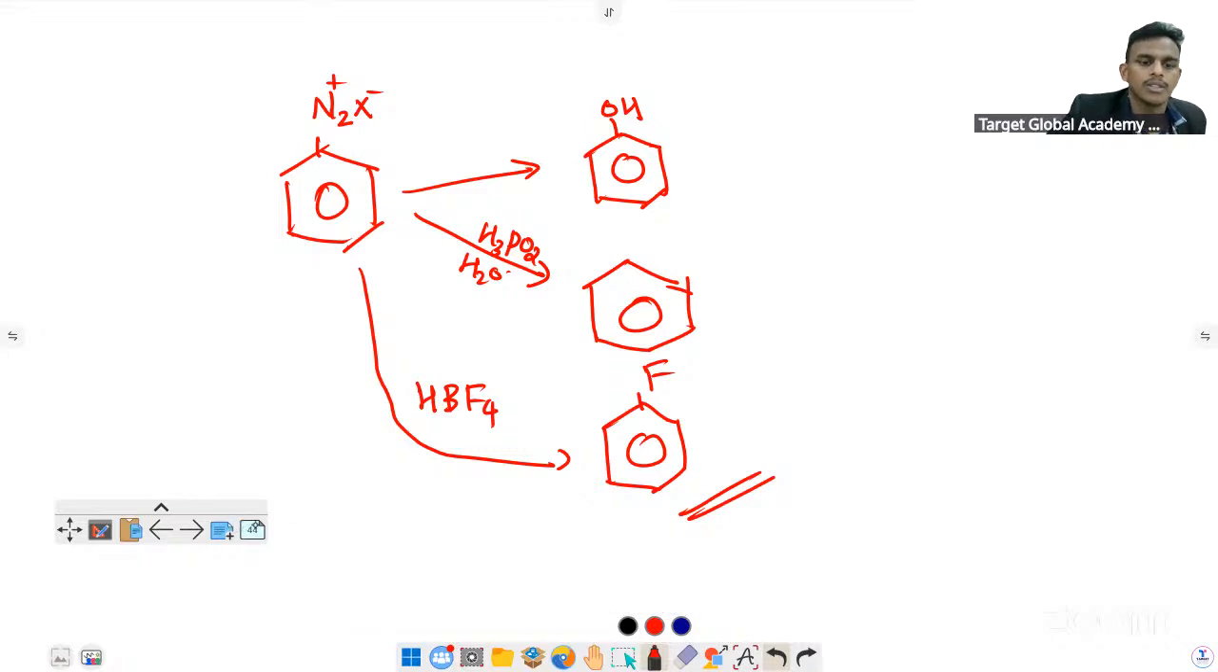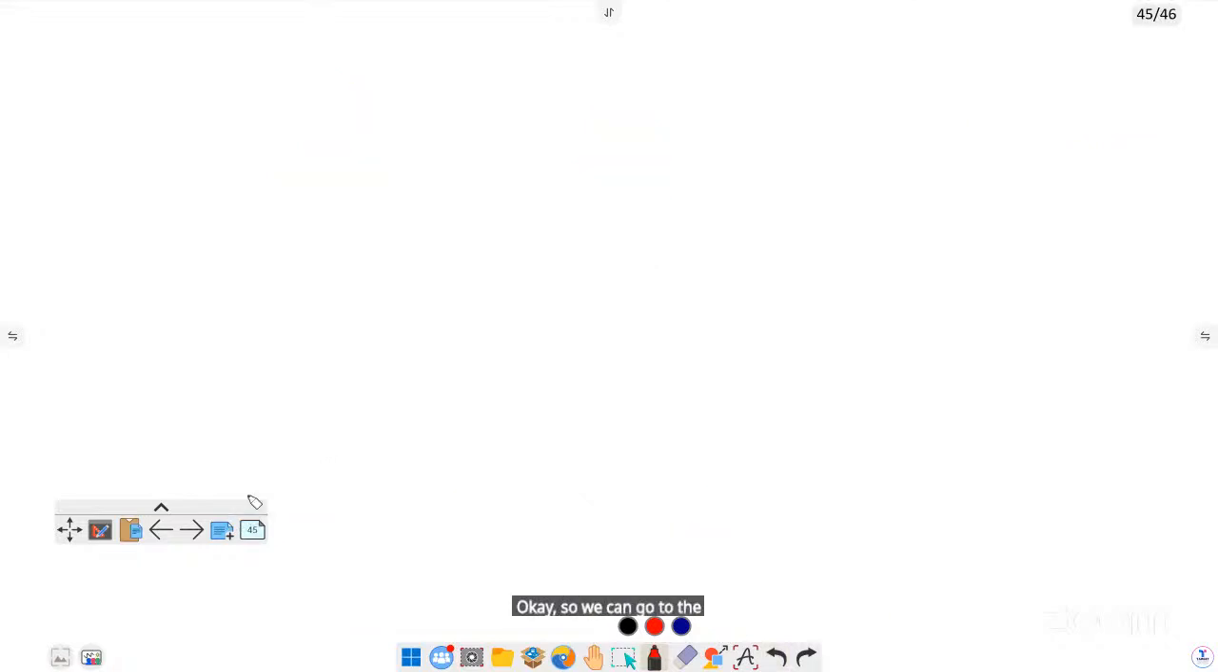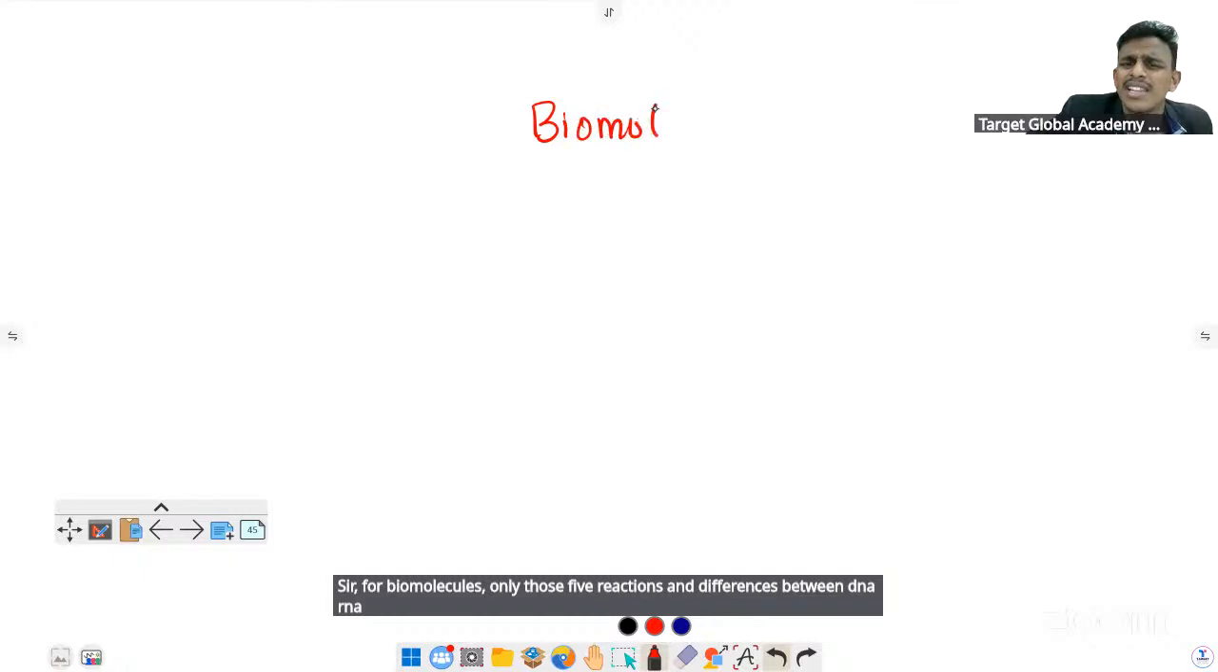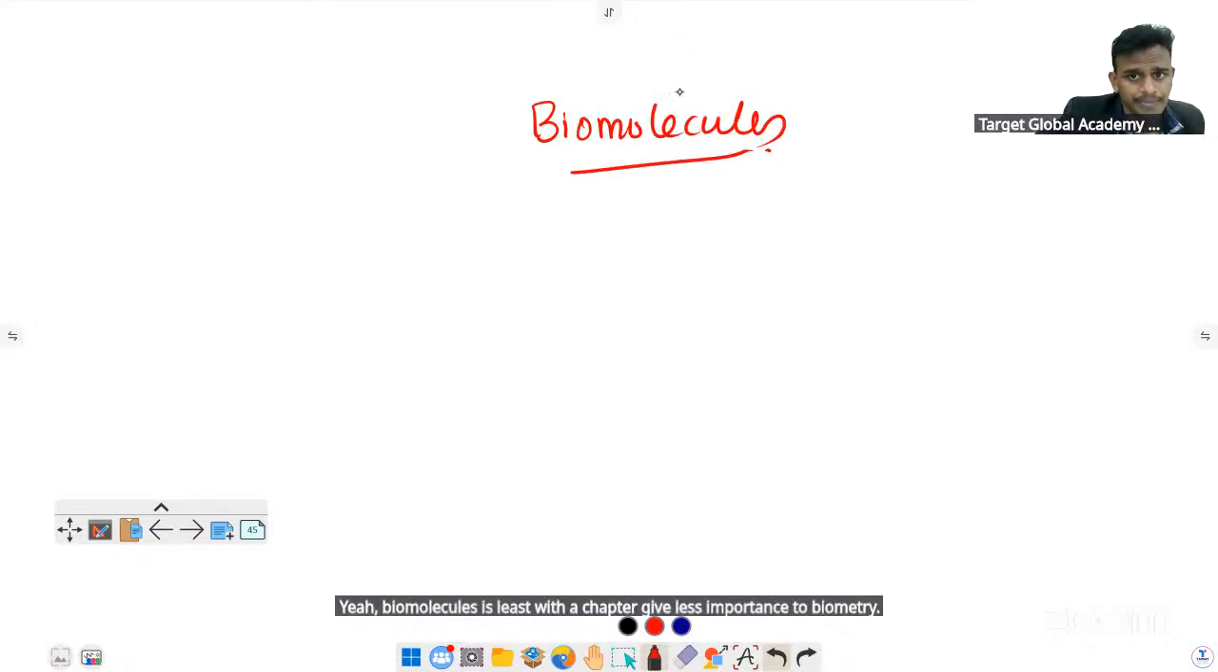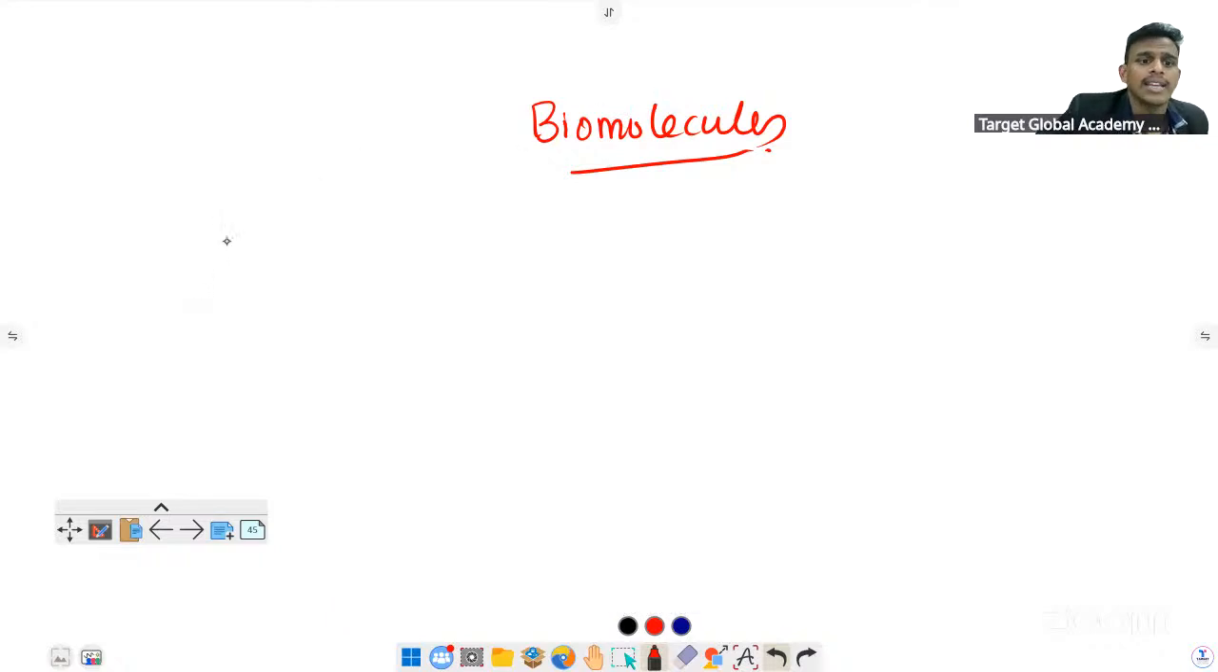Okay, so we can move on to biomolecules. For biomolecules, only those 5 reactions and the differences between DNA and RNA. Biomolecules is the least weighted chapter, so give less importance to it. Like the structure of glucose, both open chain and Haworth.